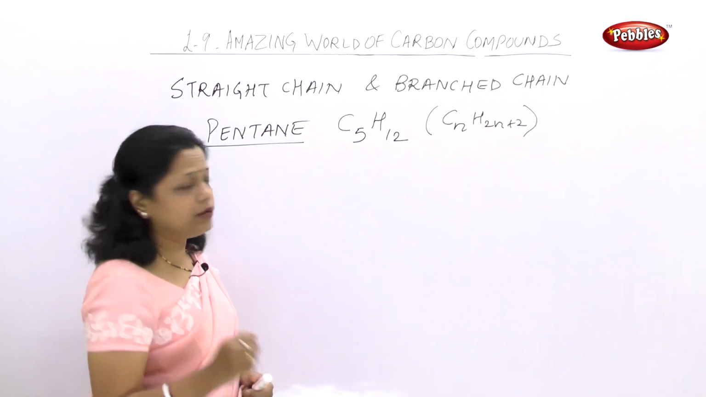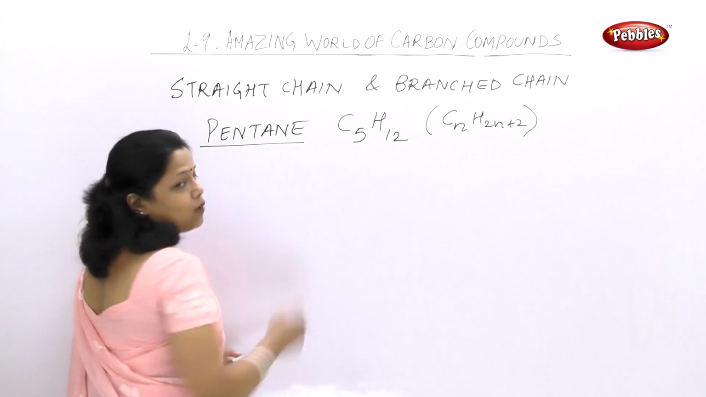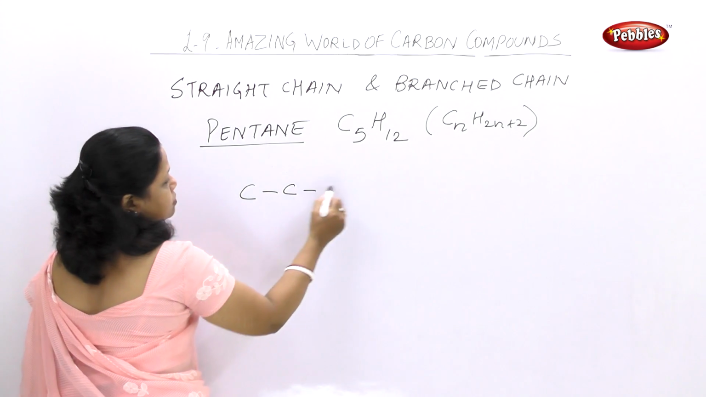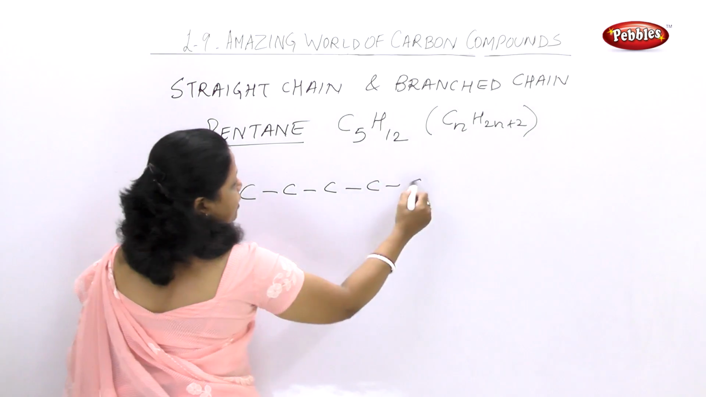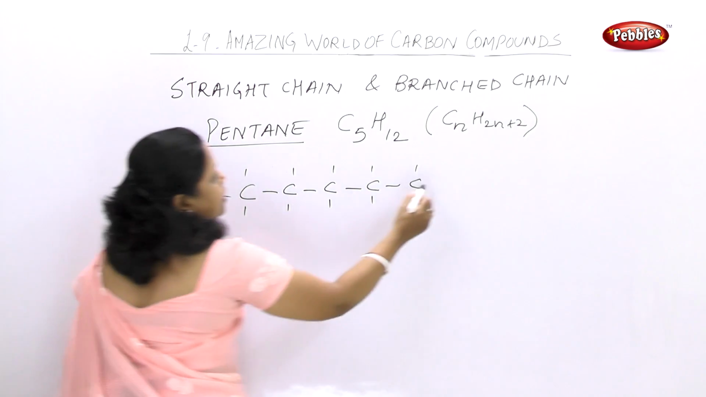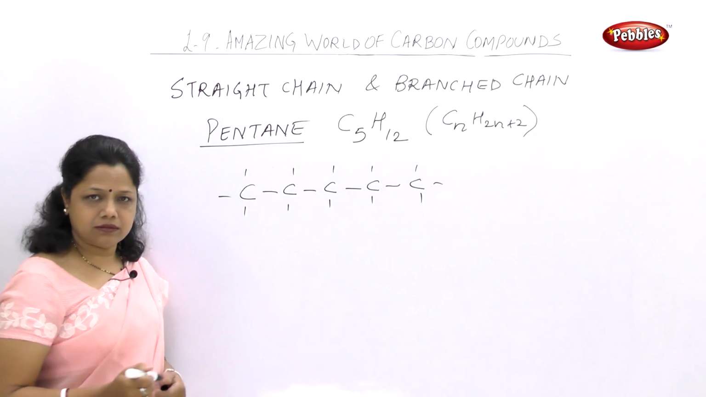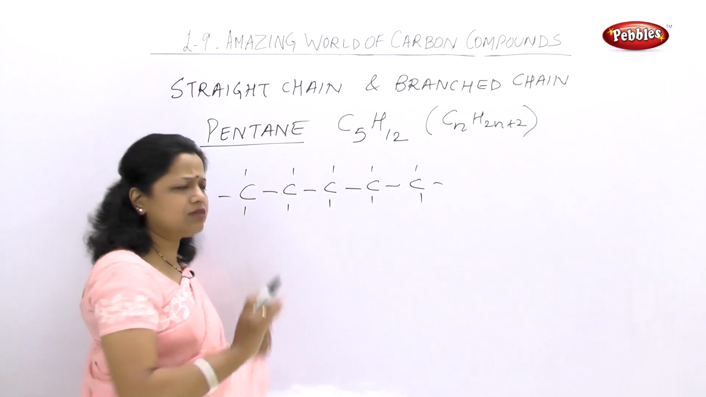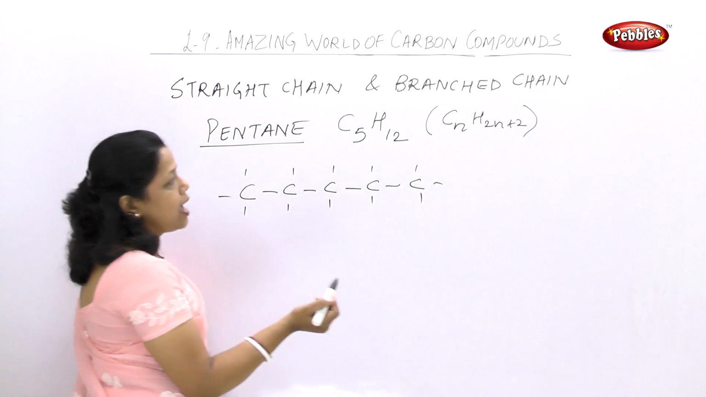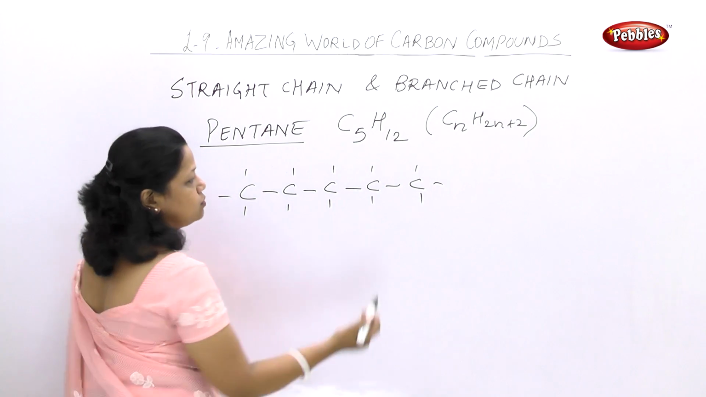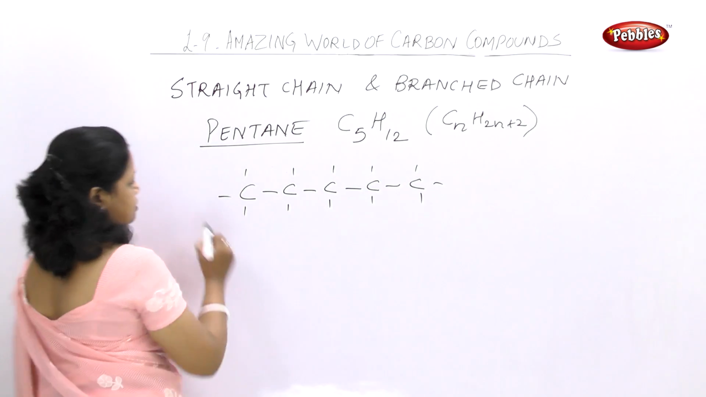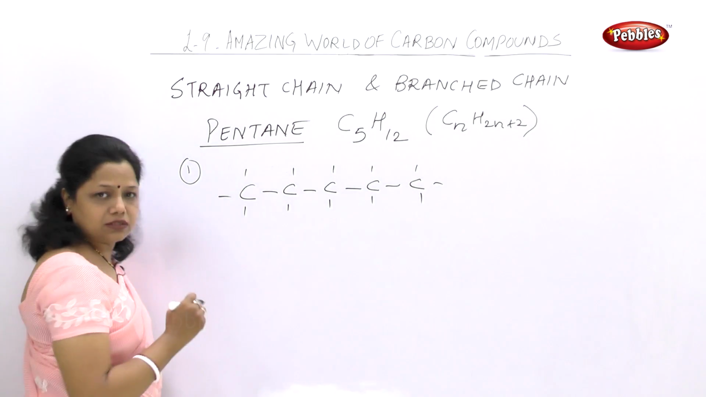Now, as I have told you how to arrange them in one line, let's arrange C1, 2, 3, 4, 5. This is one type of straight chain where I can arrange the carbons. This is the line notation or the structure formula of pentane. Now, if I want to have a branch chain, what can I do? I can bring this C here. So, one branch can be seen.